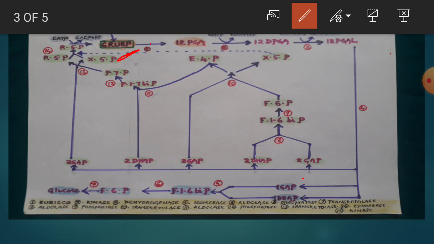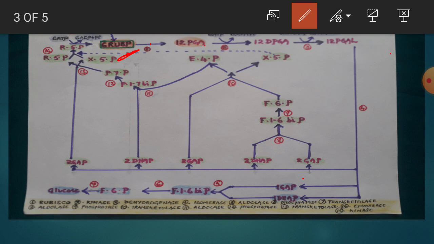The first enzyme is Rubisco. Rubisco is an enzyme, actually it is a dual enzyme. It is a combination of 2 enzymes: RUBP carboxylase as well as RUBP oxygenase. Generally here in Rubisco, carboxylase is activated because RUBP is interacting with the carbon dioxide. That is why it can be called as RUBP carboxylase.